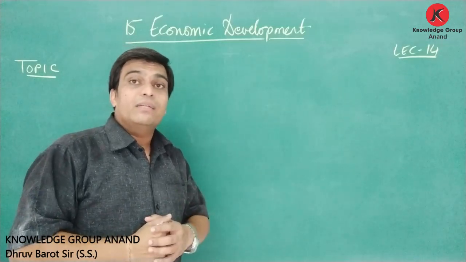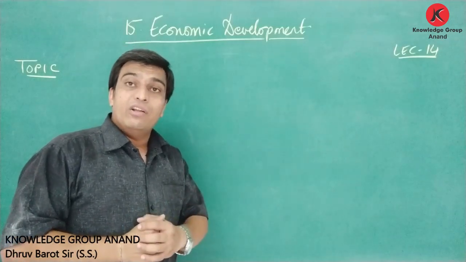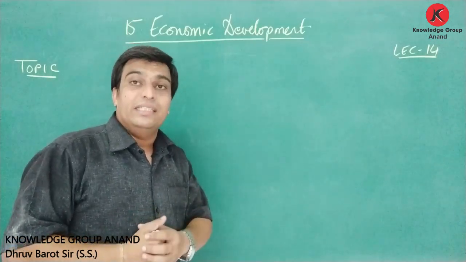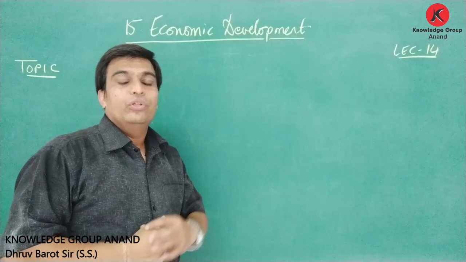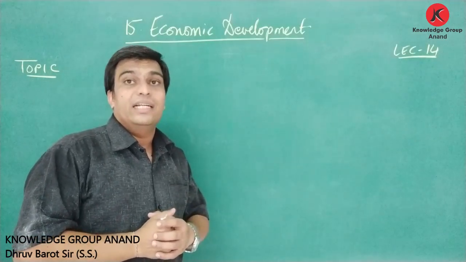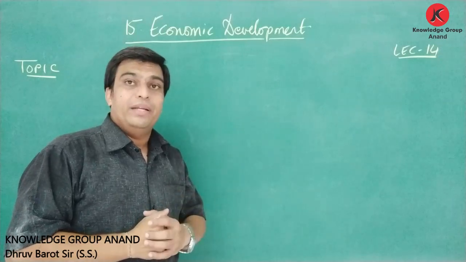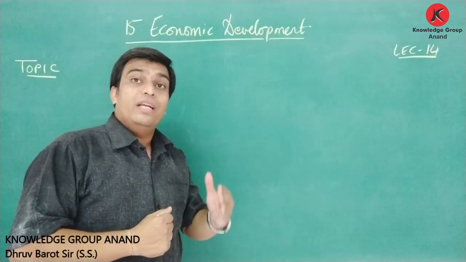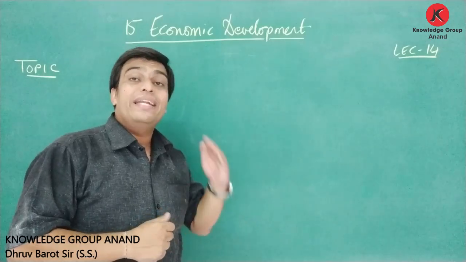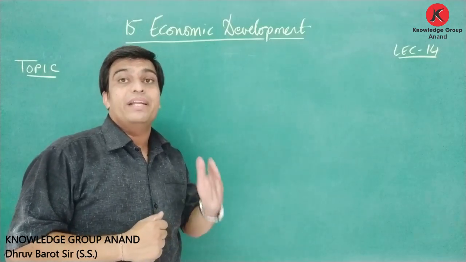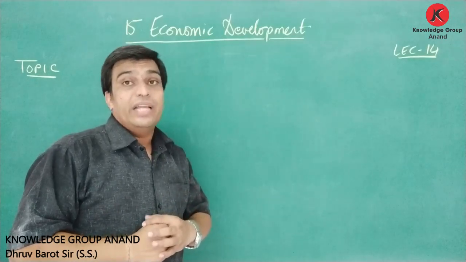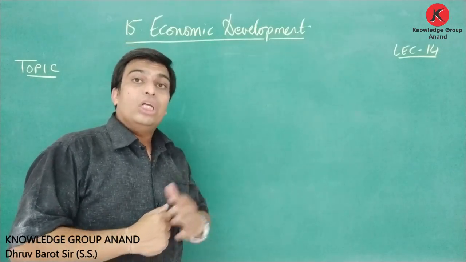Friends, we also discussed the major difference between developed and developing countries. If the national income of any developing country is increased, it is considered economic growth. But when the national income of a developed country is increased, it is considered economic development. If we consider the national income increase of any developing country, it is economic development. But if the national income of a developed country is increased, then we can consider it economic growth.